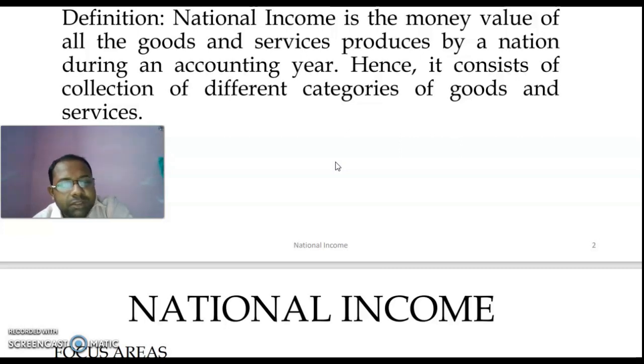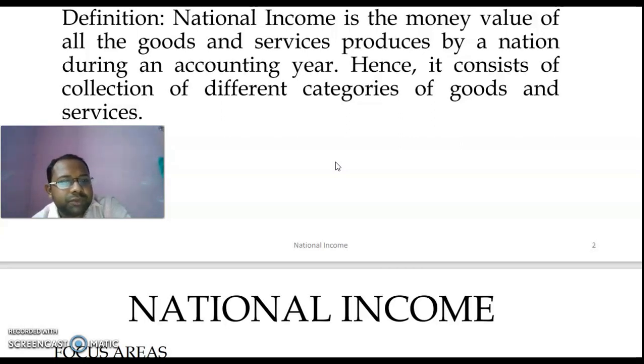Why? Because in economics we say there are 3 economic sectors, that is primary, secondary and tertiary or service sector. But we cannot add up the production of these 3 sectors because they are expressed in different units. So we convert them into their monetary values and add them up to get the value of national income.